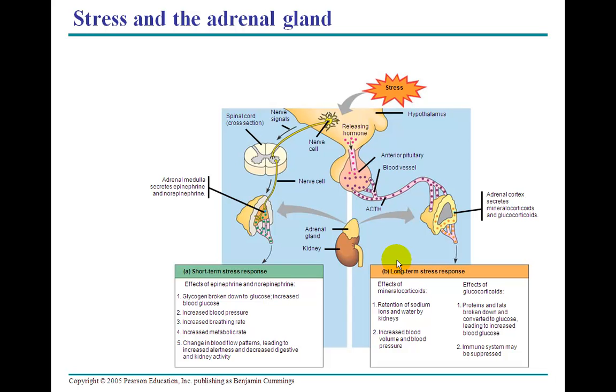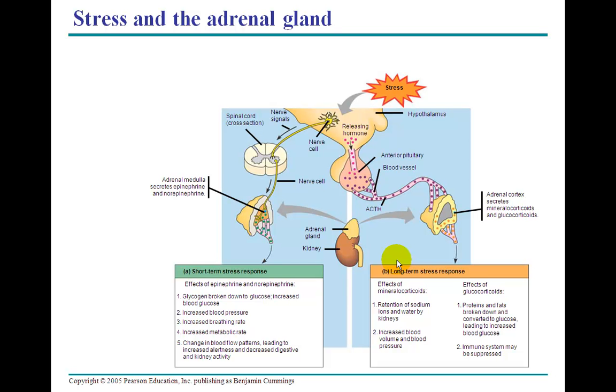Now, the second signal coming in from the stress, this is going to be a nervous signal. It's going to go through the spinal cord, and it's going to go into the adrenal medulla, which is going to secrete epinephrine and norepinephrine. Well, what are those short-term responses? Well, glycogen is broken down to glucose, and it's increasing the blood glucose for energy.